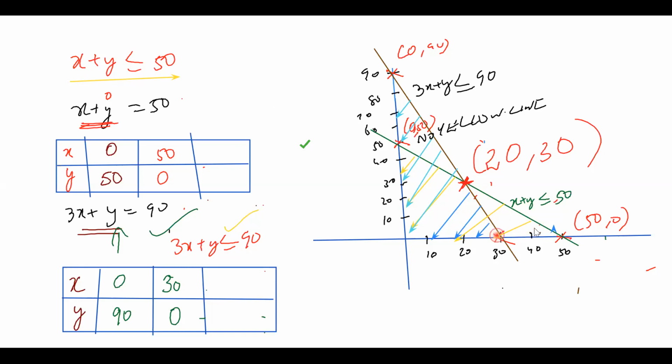Both the lines are common in this area, that's all. Or else directly you can mark in the question: this area, 1 corner point, this area, 1 corner point, this area, 1 corner point, this area. So this is my actual shaded region.